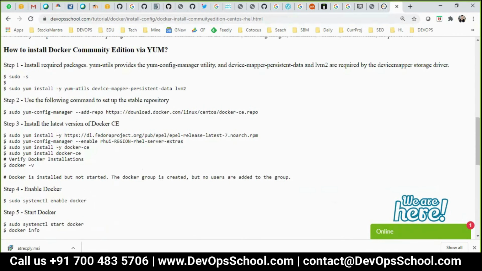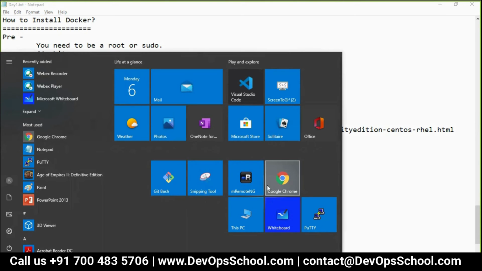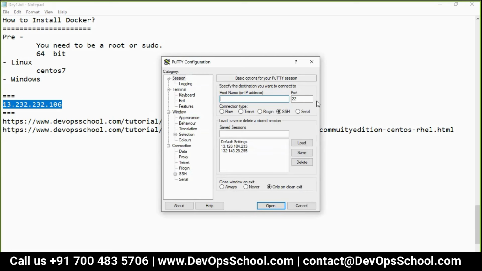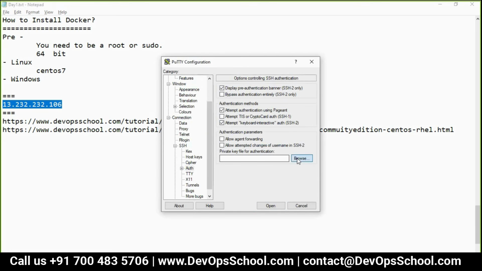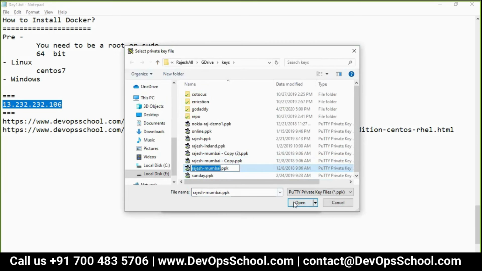Okay, so now I am going to log into my machine using PuTTY, and I have a key. I don't have a password. You guys have a password.